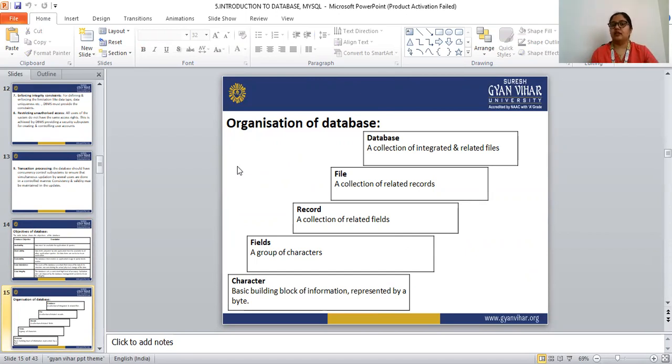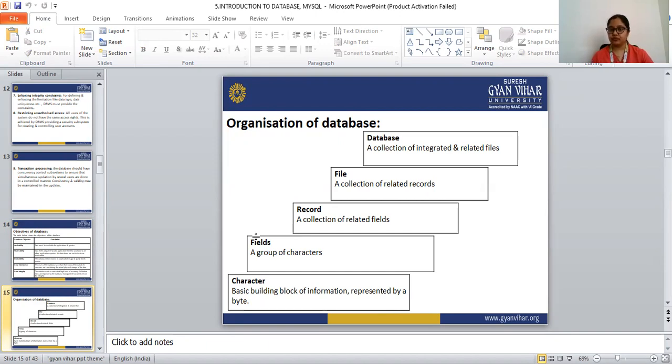So first, database is the collection of integrated and related files, and the file is the collection of related records. Let's see what is records in the database. Record is the collection of related fields. Let's see what is field. Field is a group of characters. What is character? Character means the basic building block of the information represented by a byte.